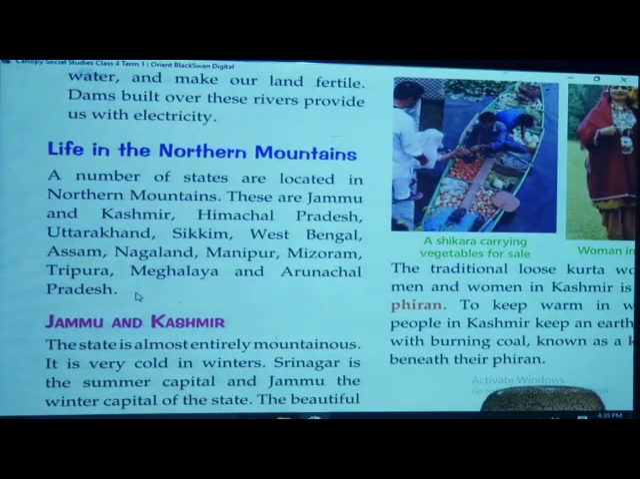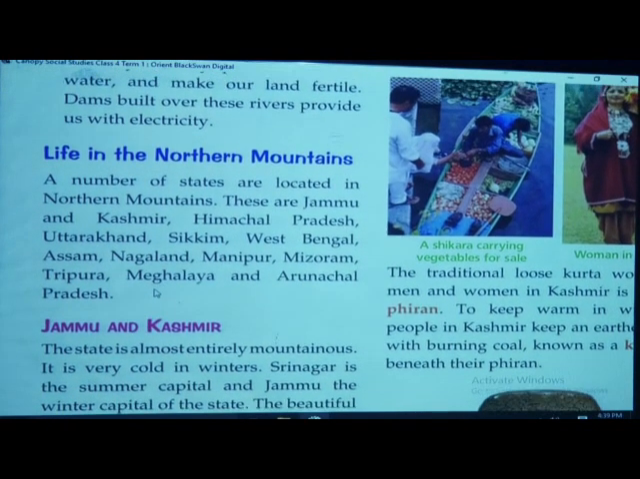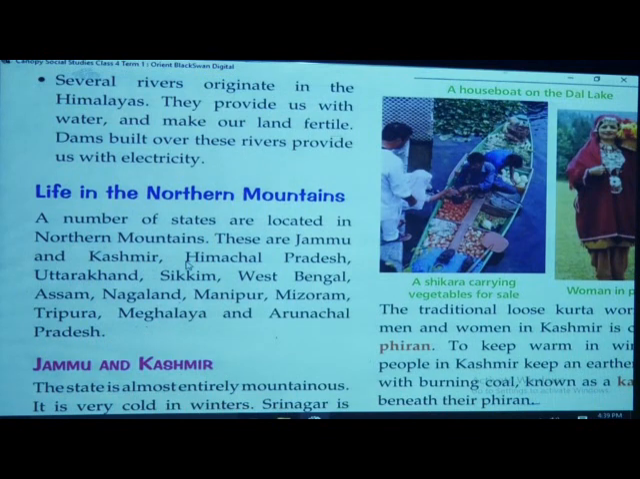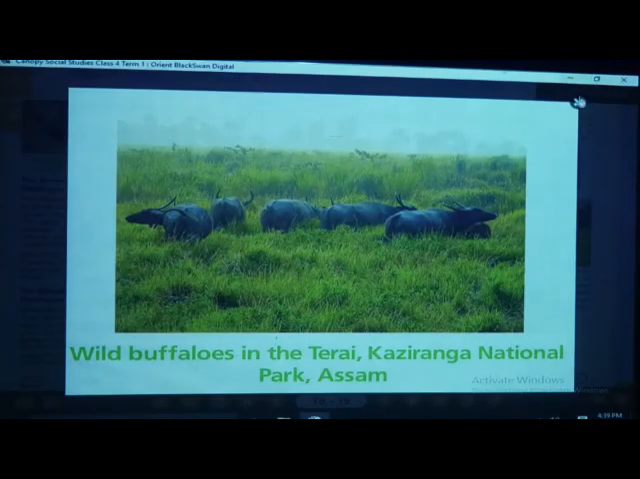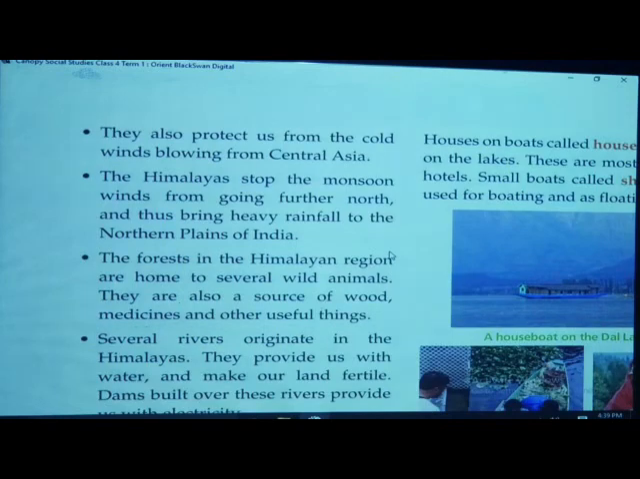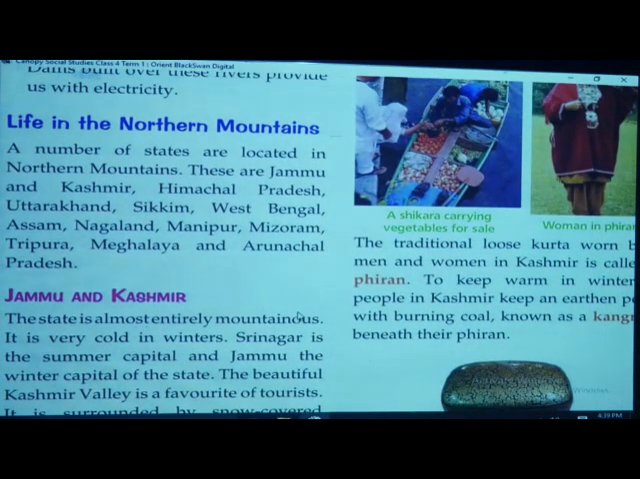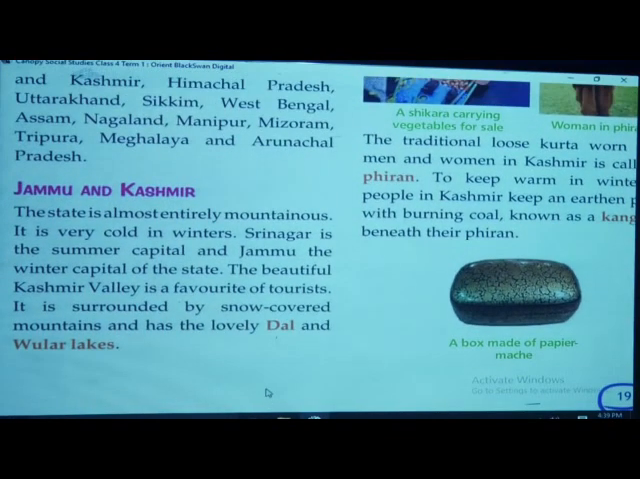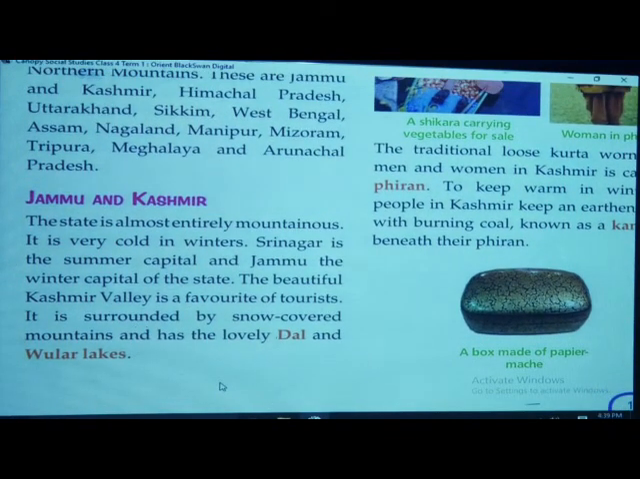And what else? Life in the northern mountains. So what states are located in this? The states located are Kashmir, Himachal Pradesh, Uttarakhand, Sikkim, West Bengal, Assam, Nagaland, Manipur, Mizoram, Tripura, Meghalaya and Arunachal Pradesh. These are the states which are located in the northern mountains. Okay. Now let us see one by one. This we have already seen. This is a revision part.